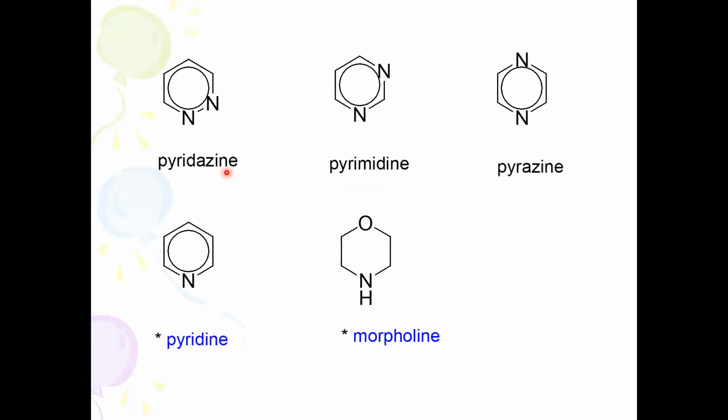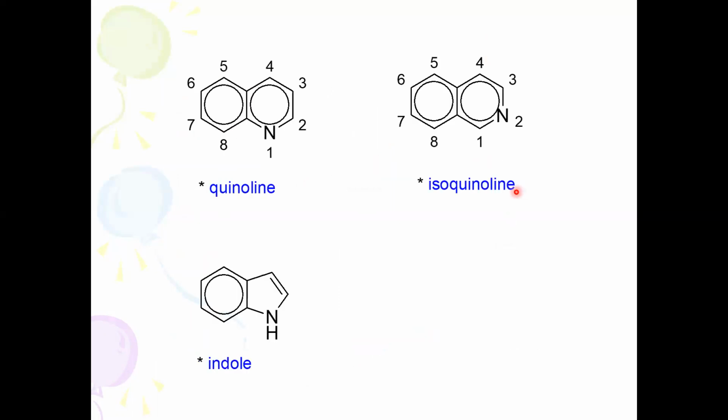Here pyridine, and where two nitrogen atoms are there, it is pyrimidine, pyrazine, etc. And fused ring heterocycles: quinoline, isoquinoline, benzopyridine. Then benzopyrrole, which is indole.